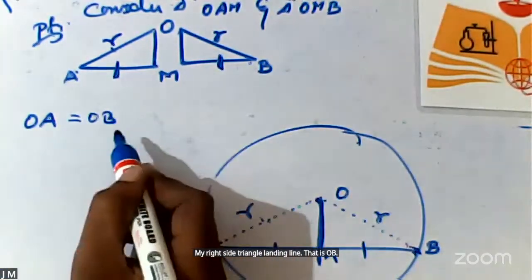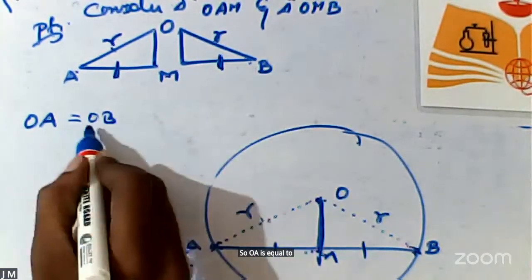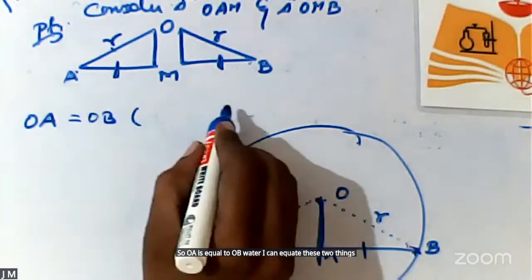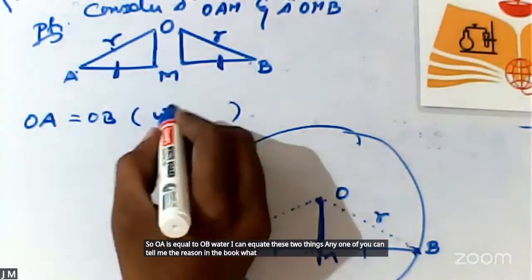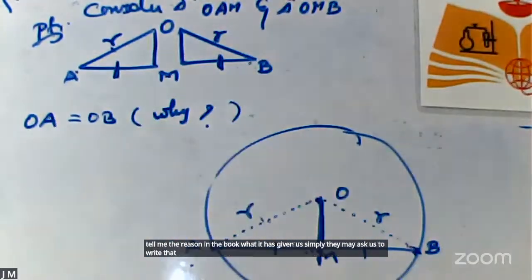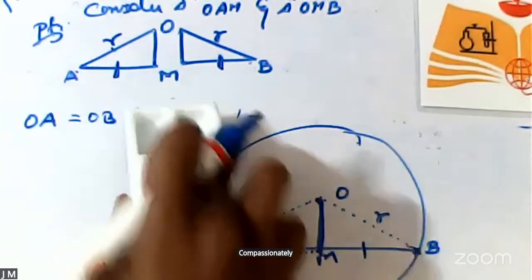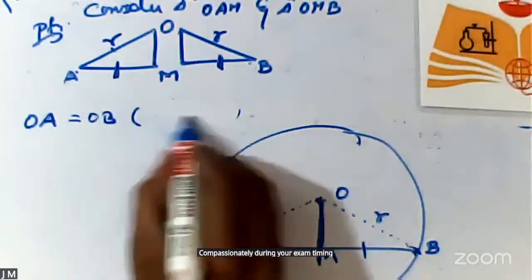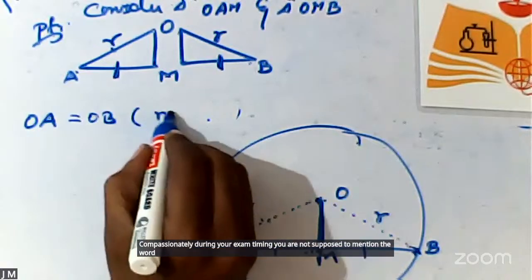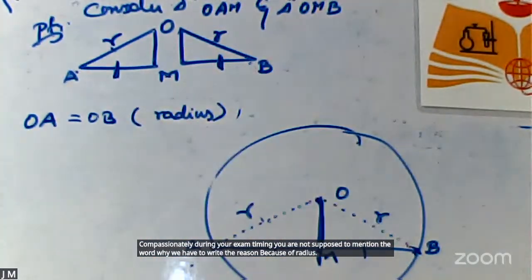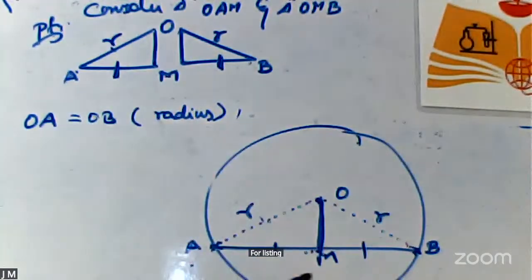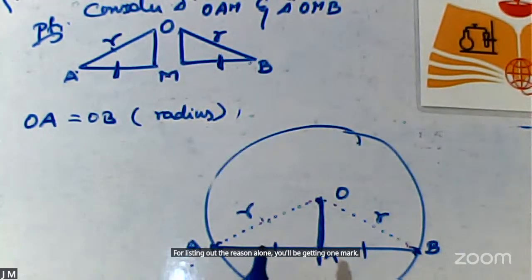So OA is equal to OB. Can you tell me the reason? In your exam, you are not supposed to mention the word why. We have to write the reason: because of radius. For listing out the reason alone, we'll be getting 1 mark.